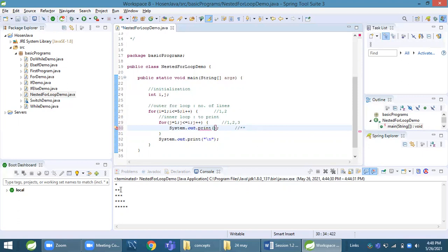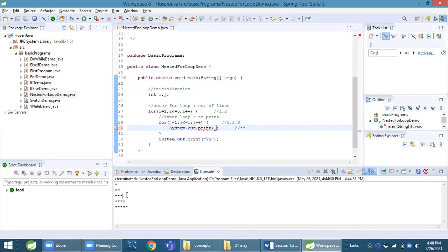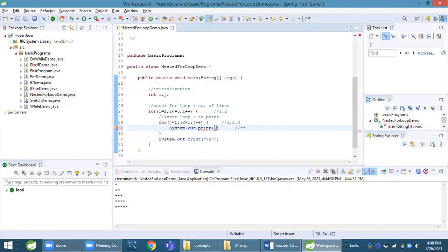If I want to print here 1, 2, 2, 3, 3, 3, 4, 4, 4, 4, 5, 5, 5, 5, 5, then I should write I here. Then it will print 1, 2, 2, 3, 3, 3, 4, 4, 4, 4, 5, 5, 5, 5, 5. Oh, okay. I thought you were talking about stars.